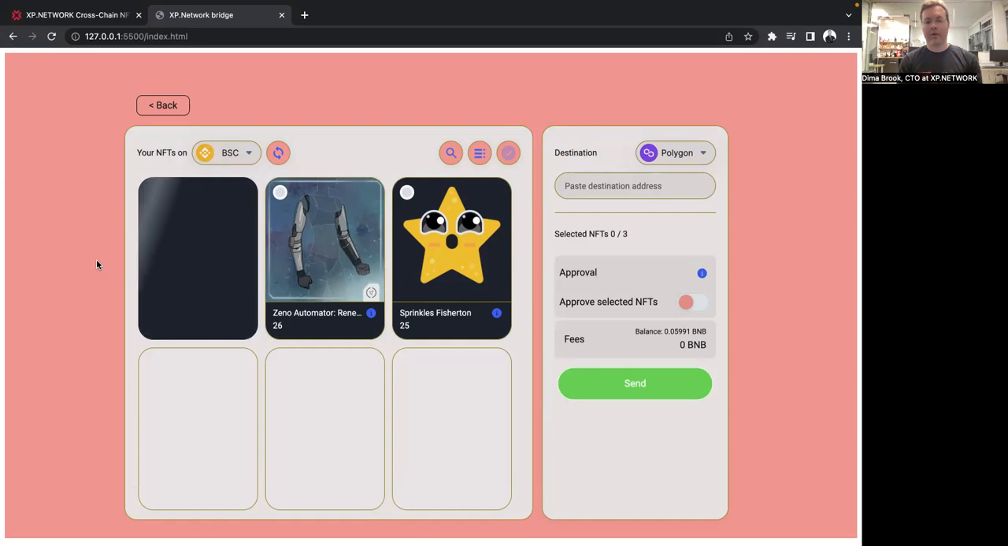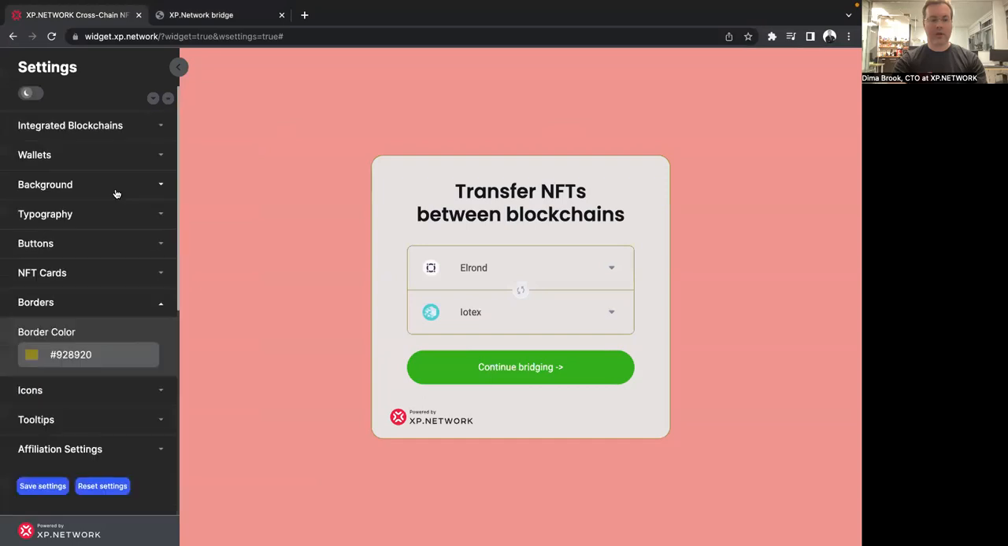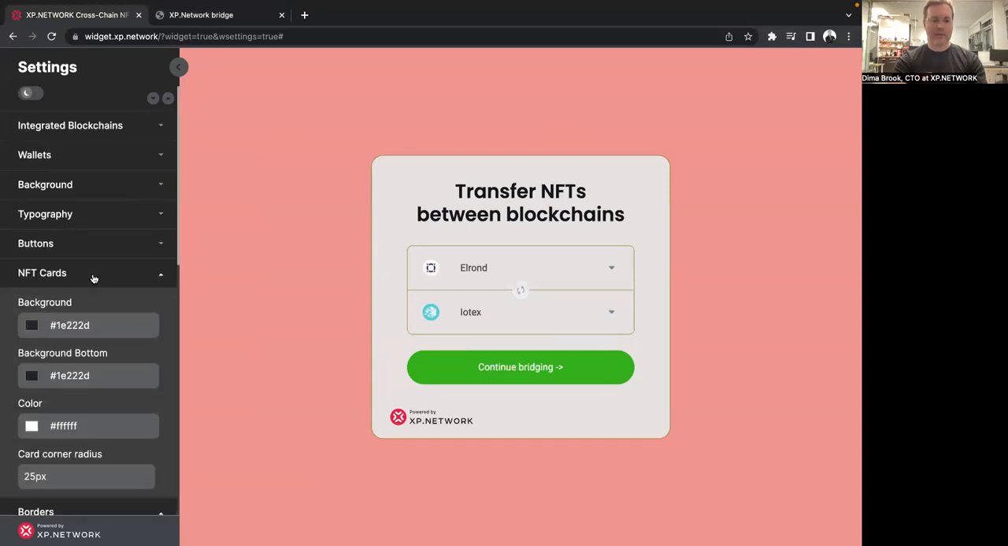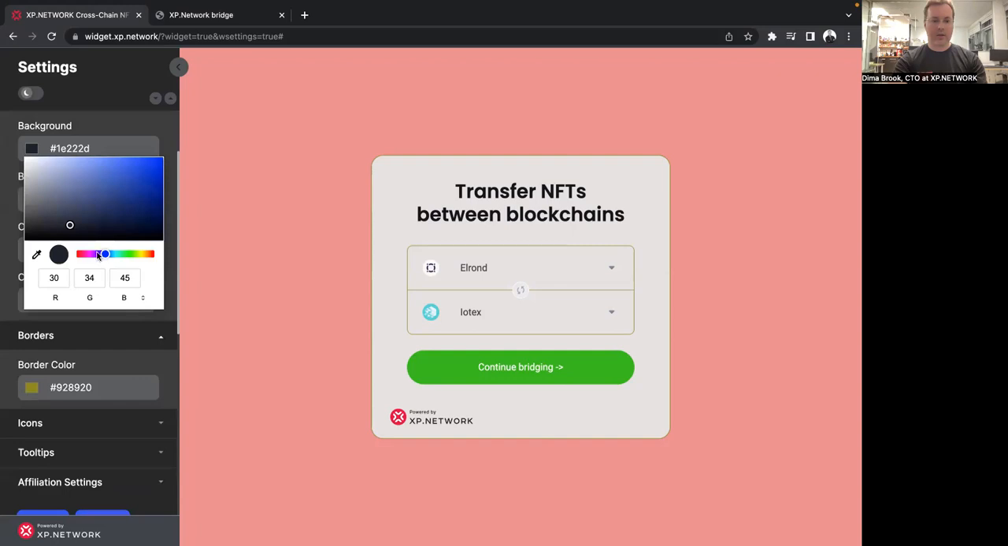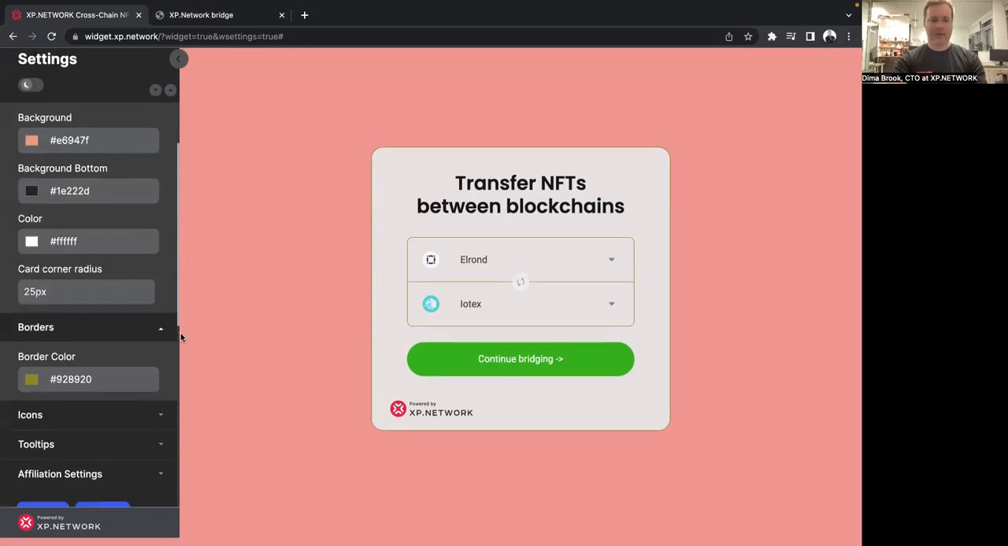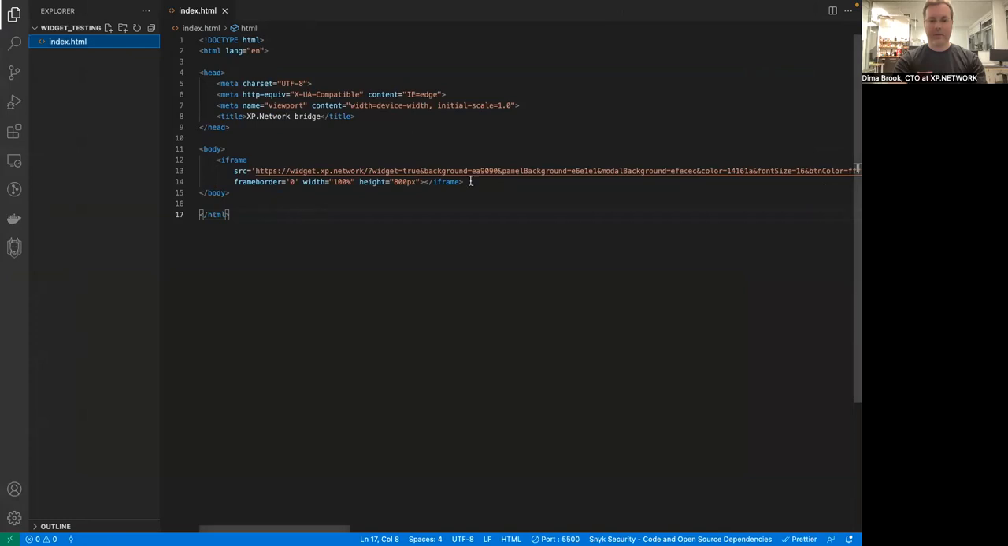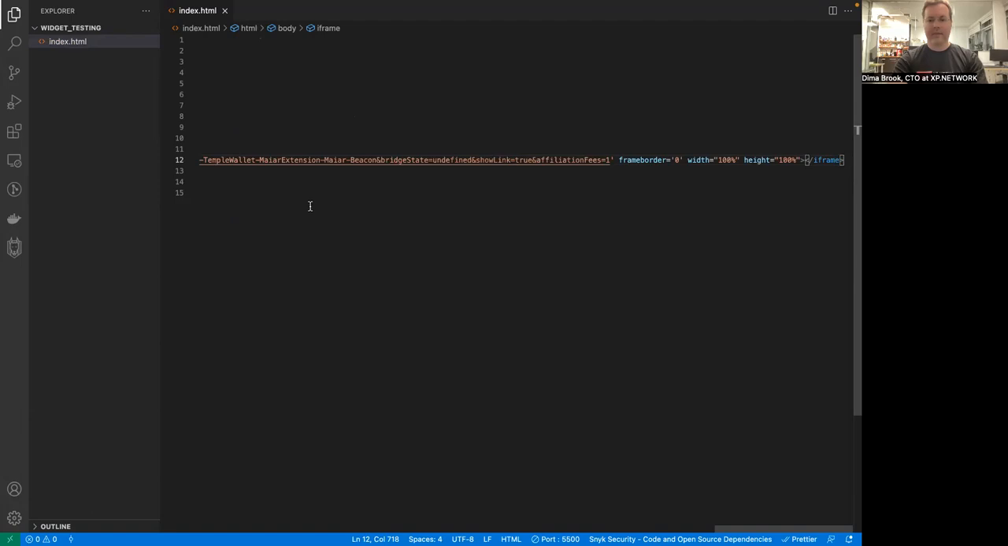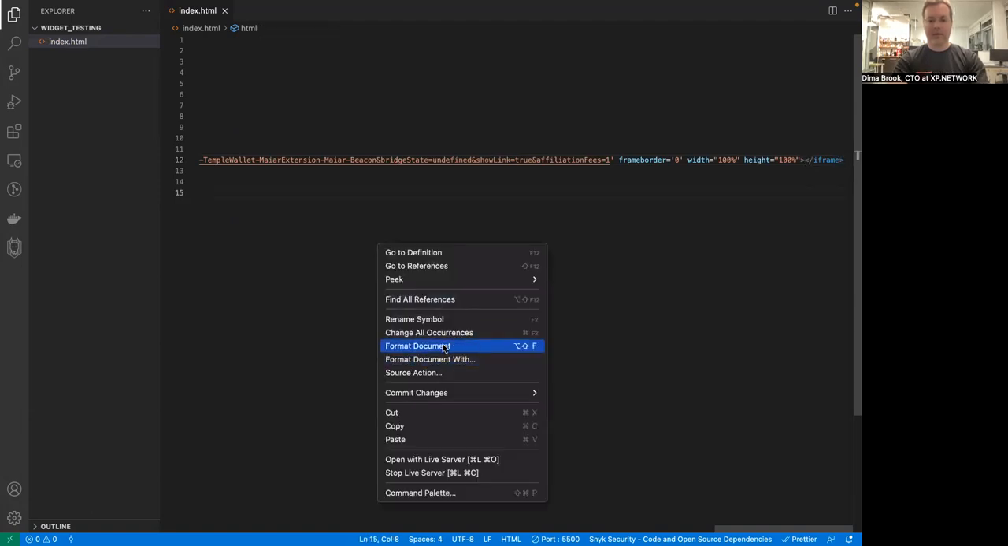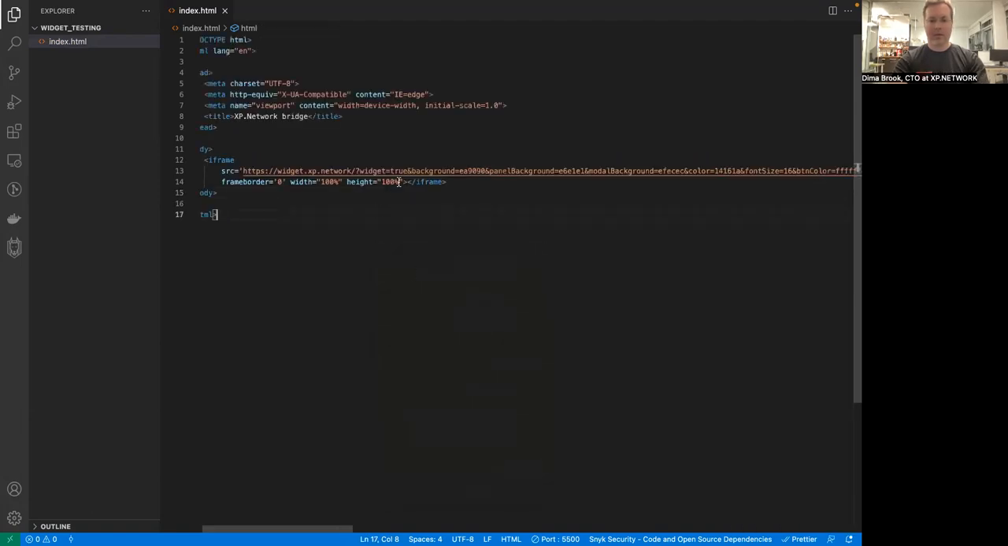So we can go back to the widget and fix it here. NFT cards. Let's also change them to something pinkish, like so, like this. Okay, let's copy it again. Let's replace this iframe with a new one. Let's format. Let's change the height for 800 pixels.